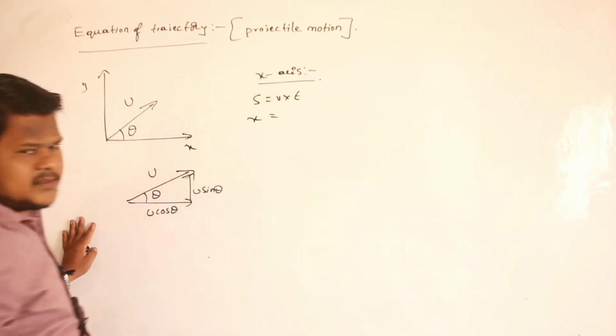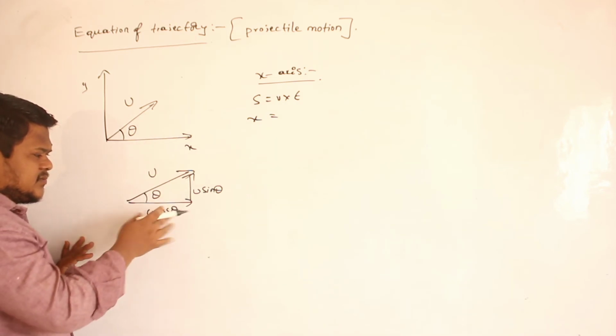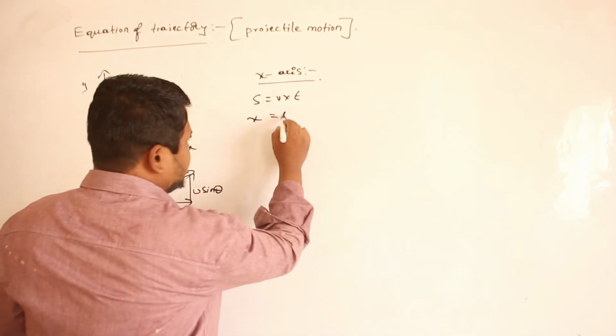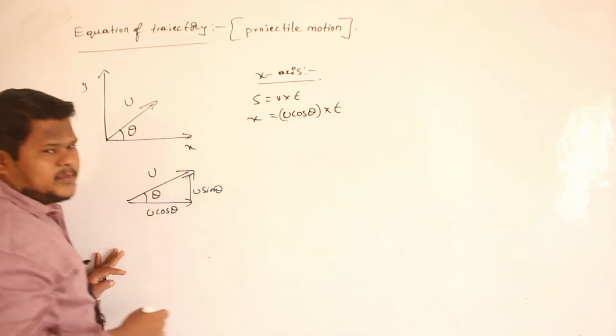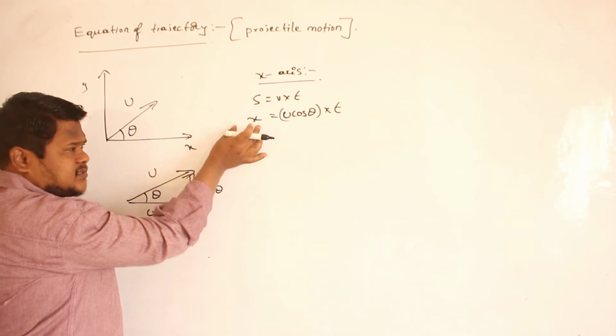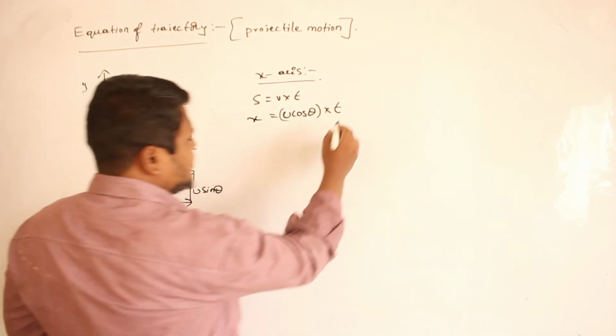Velocity means which velocity? u cos theta. Why am I taking u cos theta? Because that is the velocity along the x-axis. And at any time, let it be t. It means with this velocity, the body will travel a distance of x after a time of t. So this is my first equation.